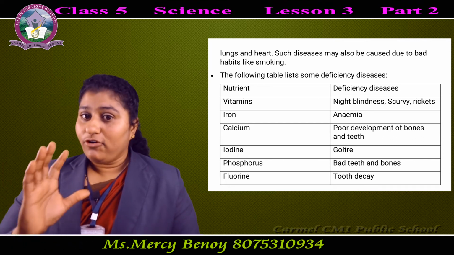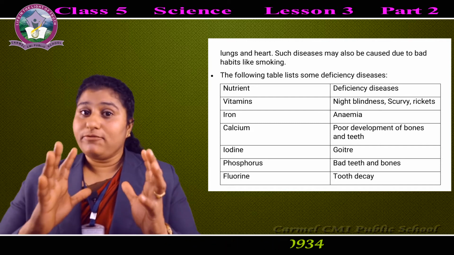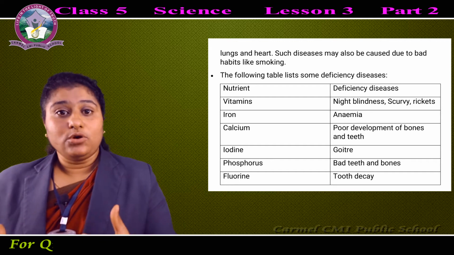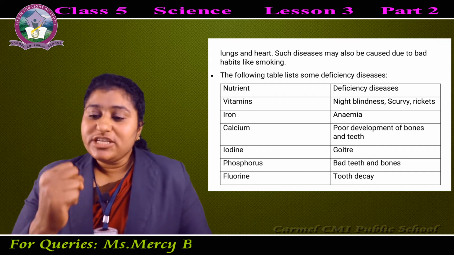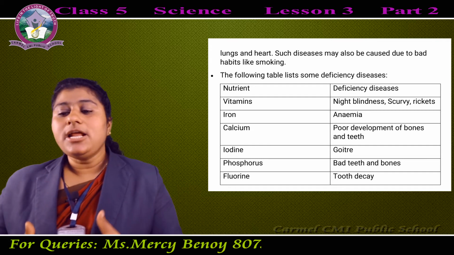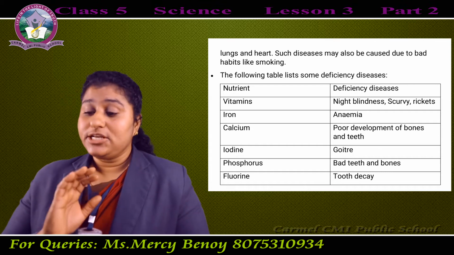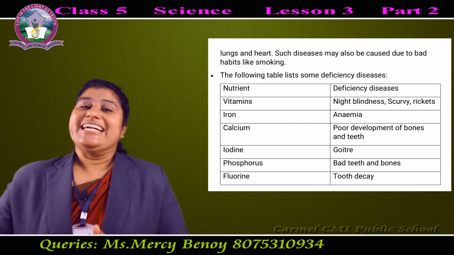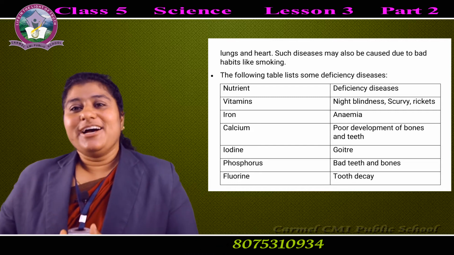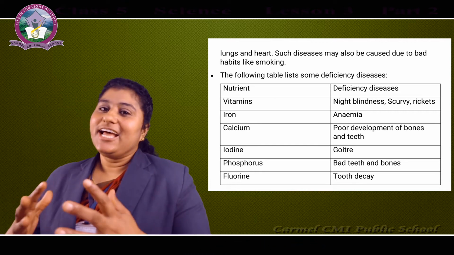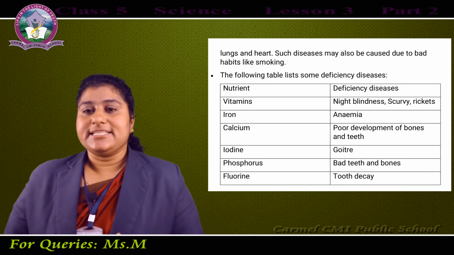Then deficiency of phosphorus, that is another mineral. We get bad teeth and bones. Phosphorus is very important for the growth of the teeth and bones. So with the deficiency of phosphorus, we get bad teeth and bones. Then deficiency of fluorine, that is another mineral. With the deficiency of fluorine, we get tooth decay. The tooth will go, and we have to go to the dentist. So these are the different nutrients and the deficiency diseases.